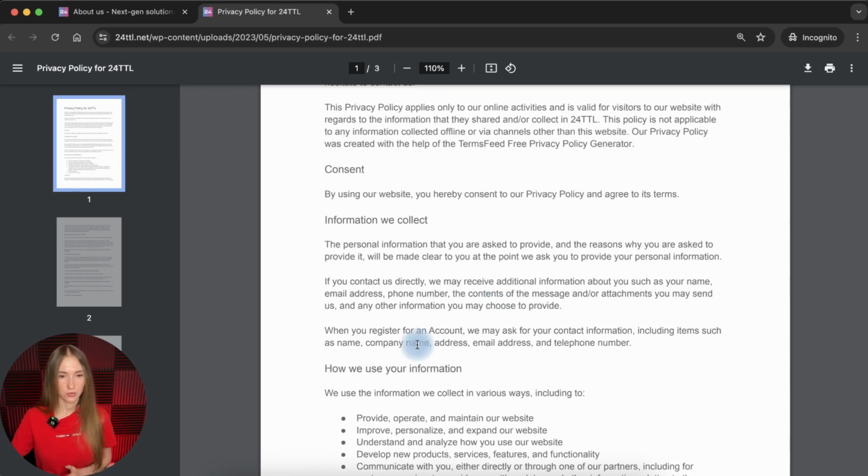Okay, when you register for an account, they can ask for contact information, including items such as name, company name, address, email address, and telephone numbers. We saw the same scope of personal data on this contact form and on the book request demo form, but I haven't found any web pages where the company would propose to register an account. Maybe they do it in another way. Maybe they have other platforms through which they offer their clients to register and have an account.